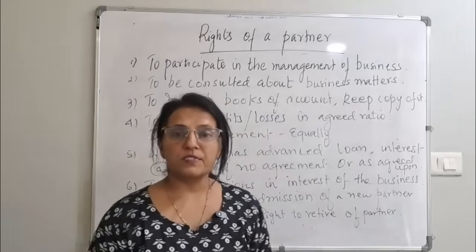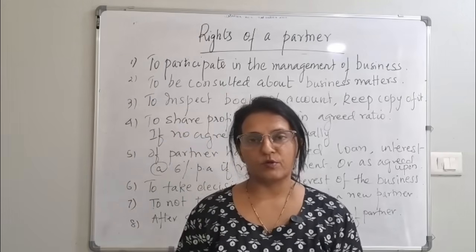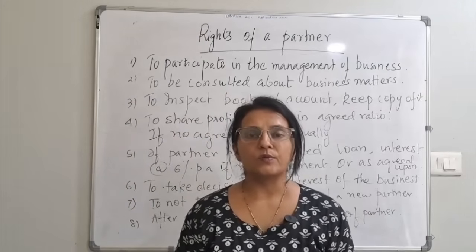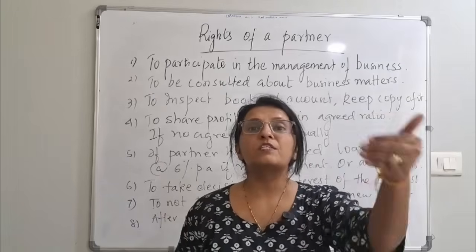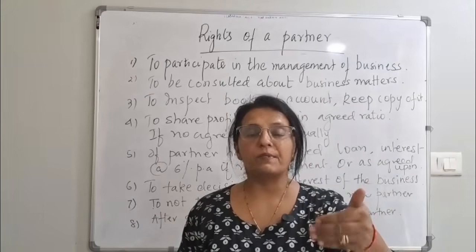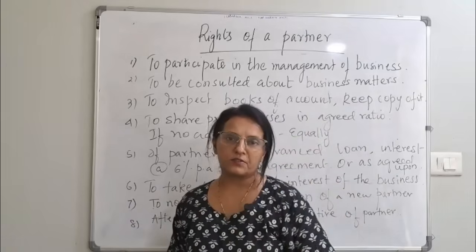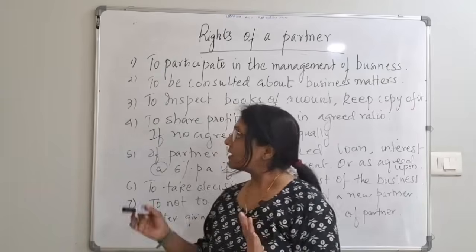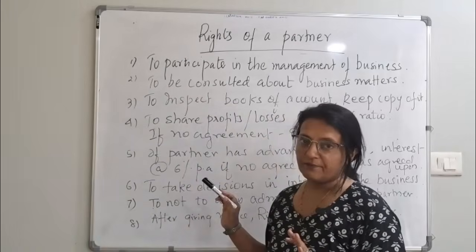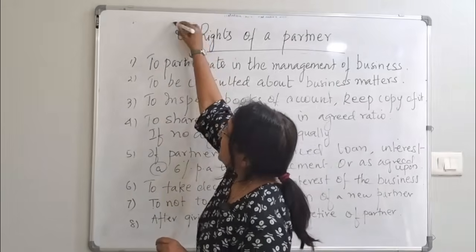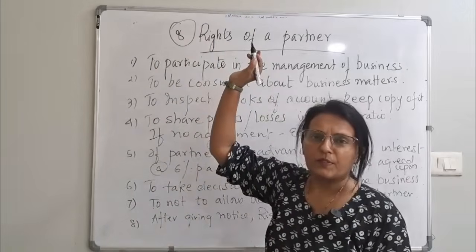Today I come to the office and tomorrow I say, from tomorrow I am not going to come to the office, I am retiring. You can't do this because behind you there are so many responsibilities. You need to complete those responsibilities. You need to finish that notice period and then you can take the retirement. So these are the 8 rights that we have. How many rights? We have 8 rights. Very important one. Go through this.